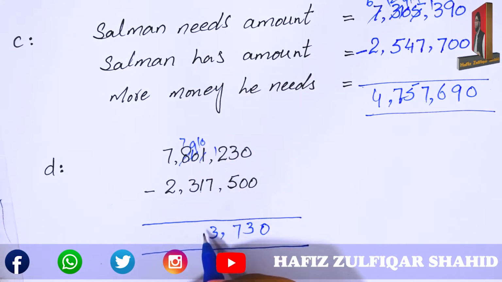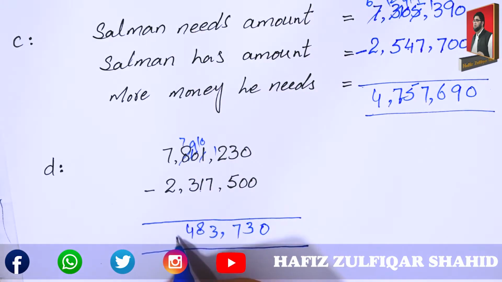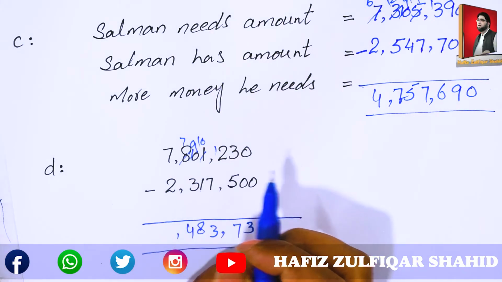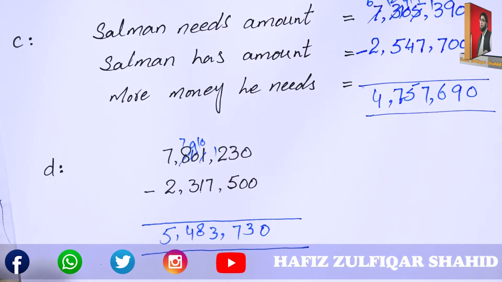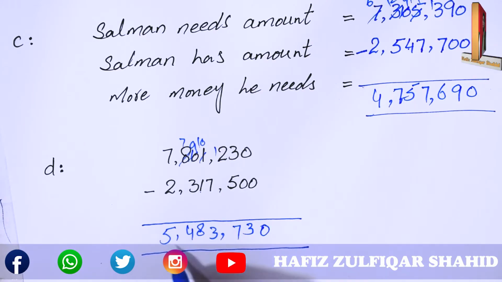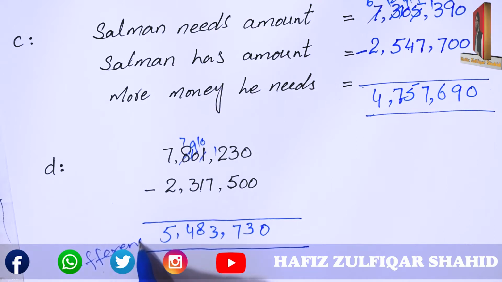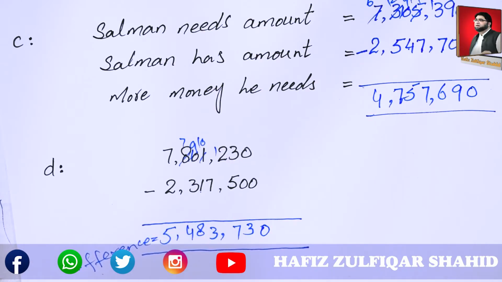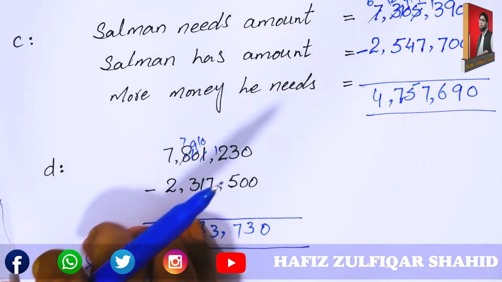Subtract 1 from 9, you will get 8. 3 from 7, write down 4, and here 5. The question statement was what is the difference? The difference is equal to 5,483,730. Let's see the next.